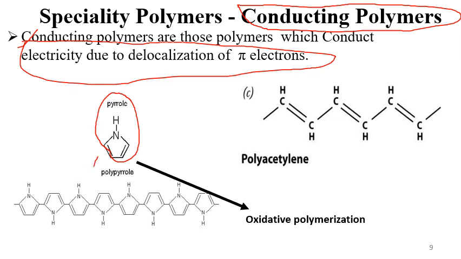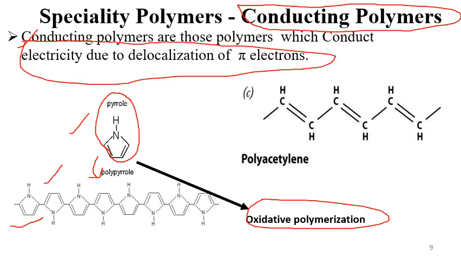Now when pyrrole polymerizes, it undergoes addition polymerization and gives us polypyrrole. This is the polypyrrole structure. So you can easily see how pyrrole is converted to polypyrrole, by the method of oxidative polymerization. The structure of polypyrrole consists of delocalized pi electrons in the system, and it is a type of polymer which conducts electricity.